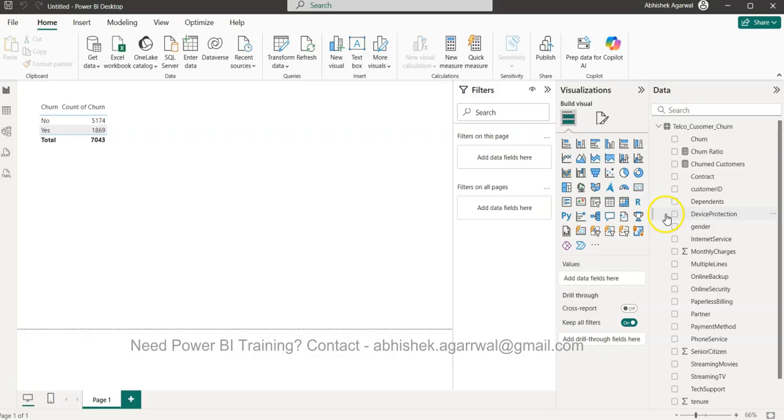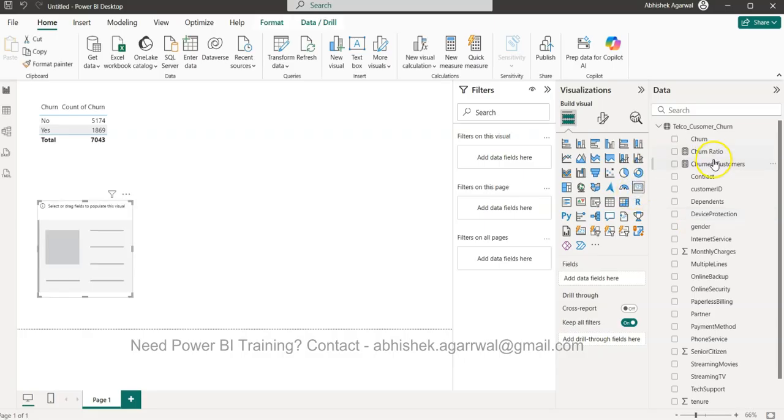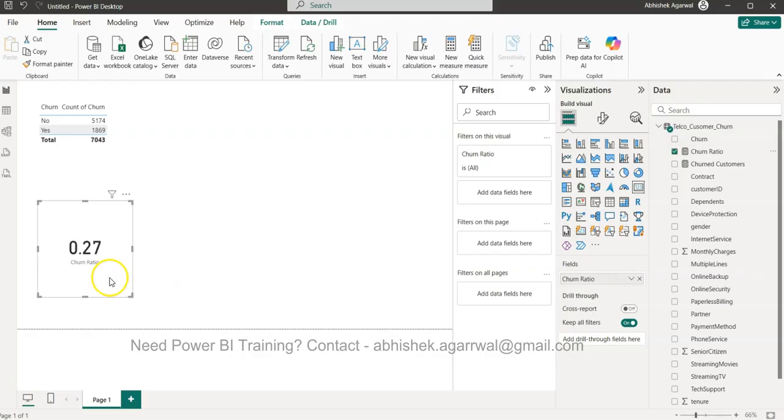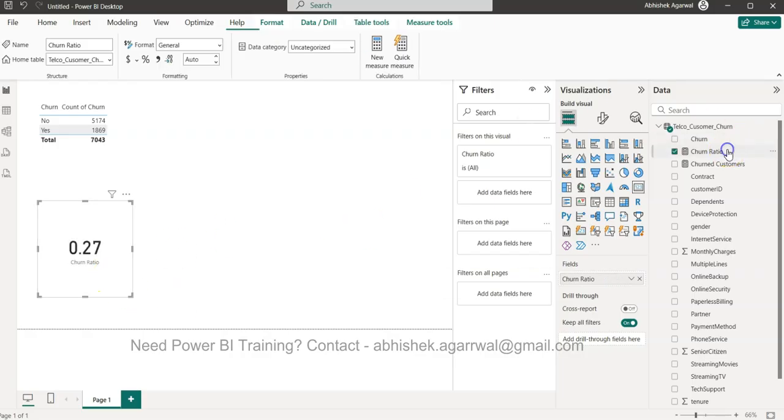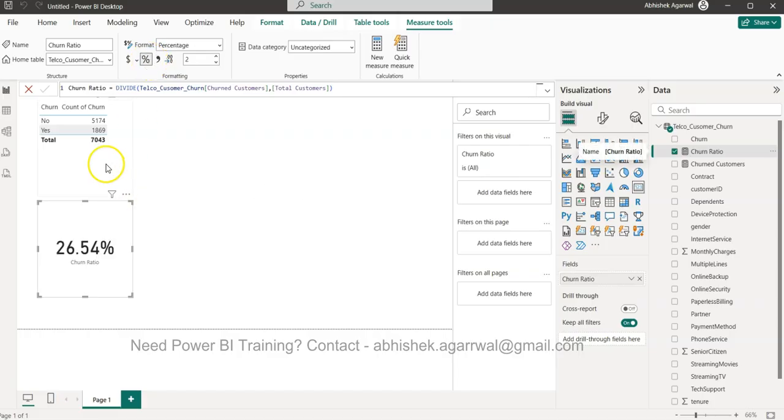Okay. So then what we can do is bring this one, and we bring the churn ratio over here, 0.27. Okay. I'll click on this and look at it from a percentage perspective. So 26.54% is what I'm getting when 1869 is being divided by 7043, right? So this is our metric.